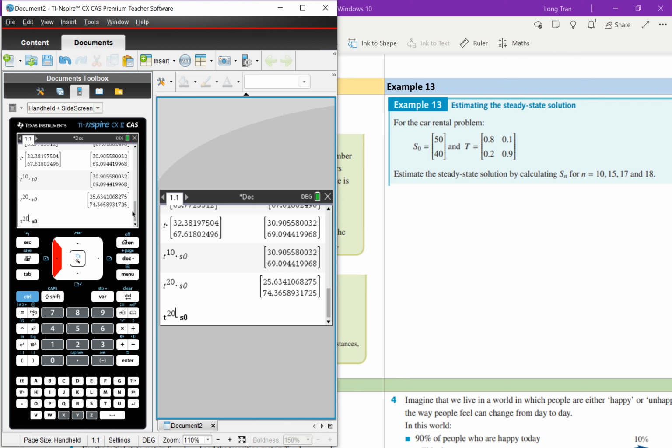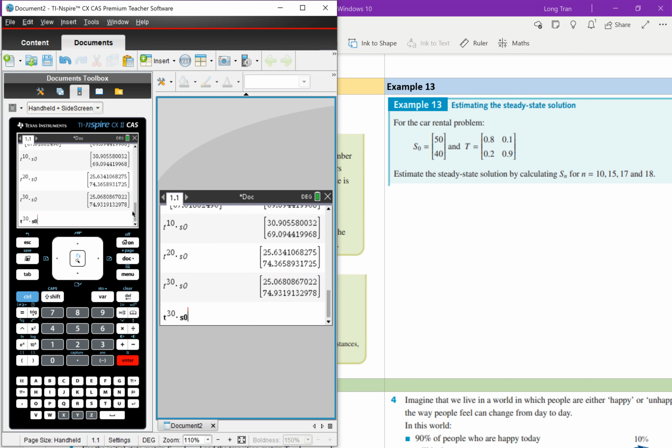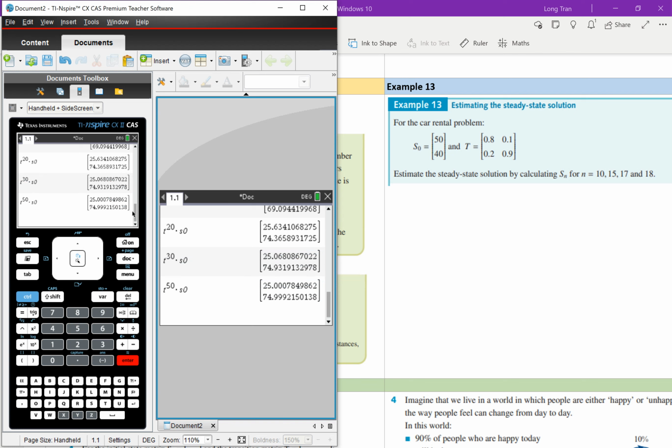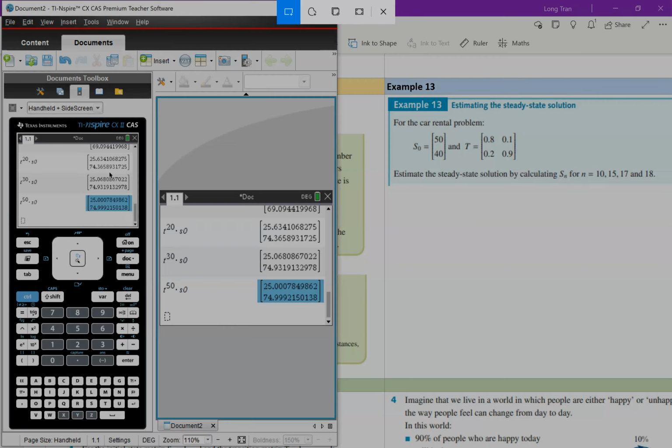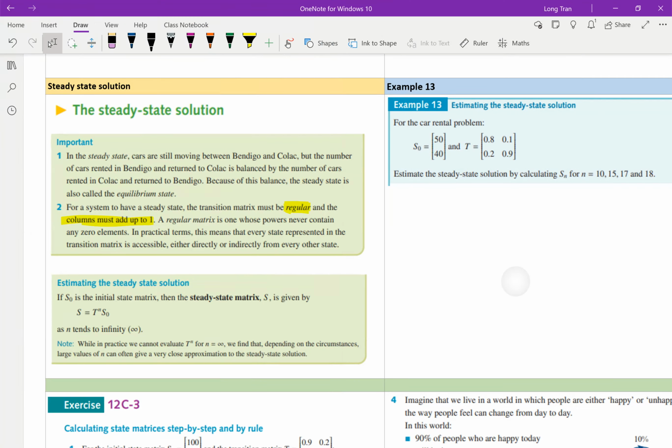What if I went to 30 days? Now you're starting to see something that's starting to plateau. Look at 20 days and 30 days. They're actually looking quite similar, don't they? It's like 25 will be operational in the long term, and then 75 roughly will be broken in the long term. So I can even try it by going up to 50 days, and you can see here that it is definitely plateauing at 25 and 75 for operational and broken, respectively. Okay, so this is what they mean by steady state, that there's usually at some point it starts to plateau. Okay, that's what they're trying to talk about.